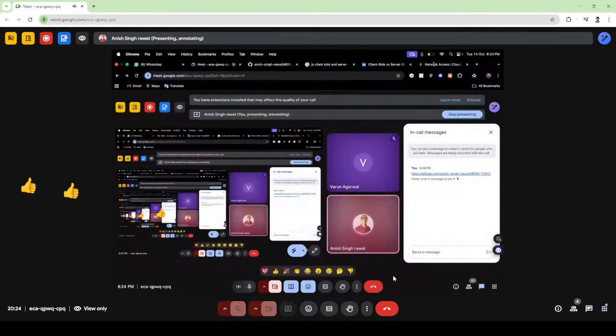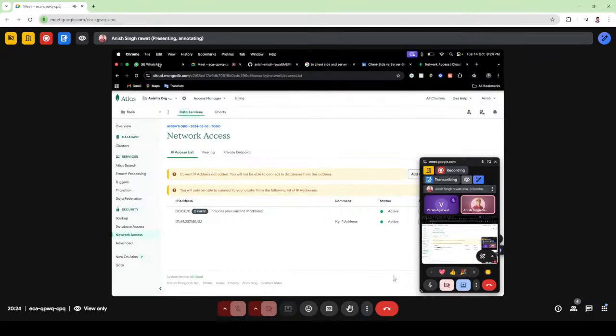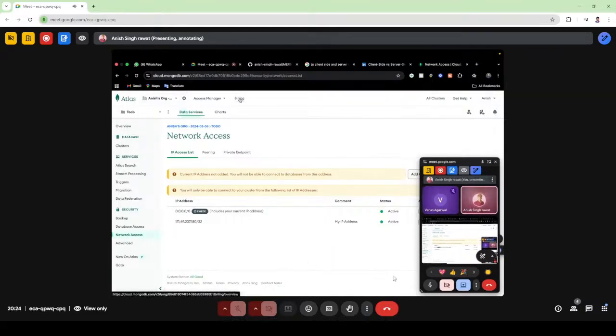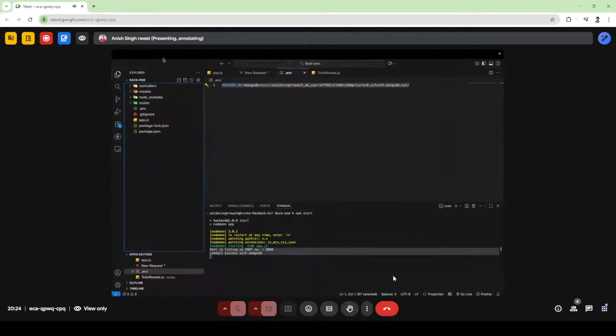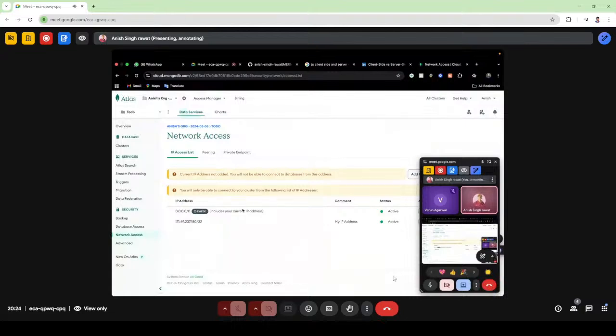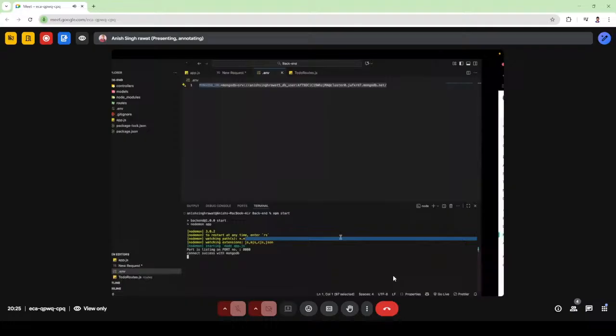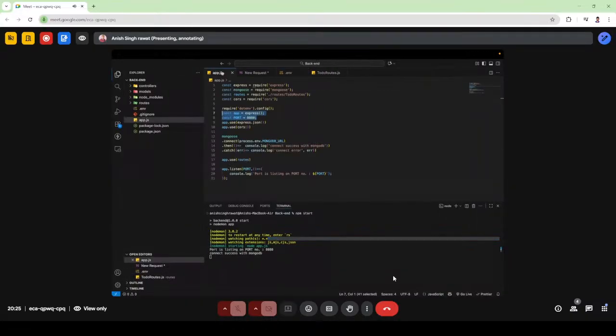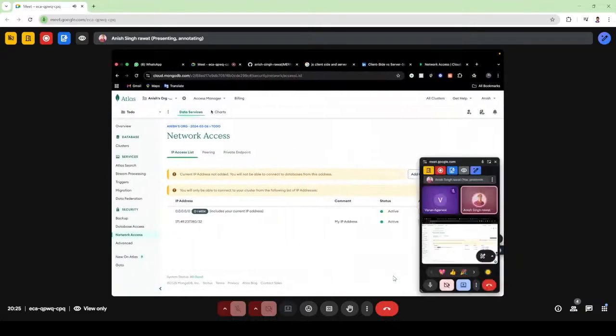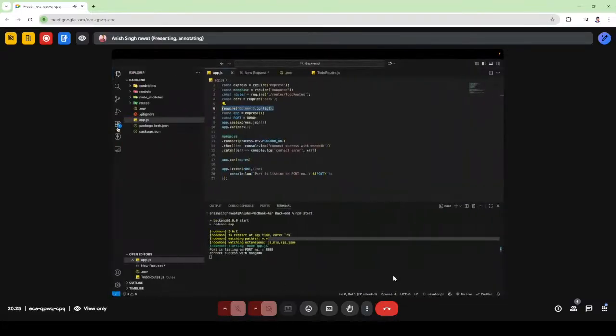Okay, great. So this is my database, and this is my server. My server will connect with my database. This database will give my data to this server, and this server will give my data to the front end. This is the flow of how things work in a backend. Let's continue from where we were. We were in the Thunder Client, right?